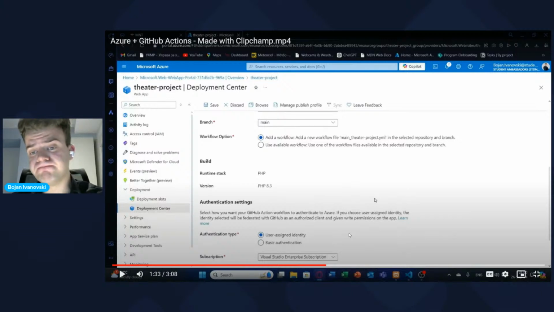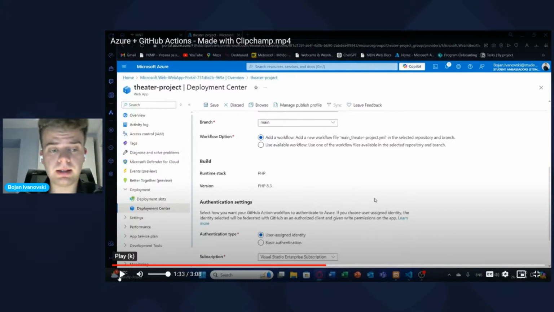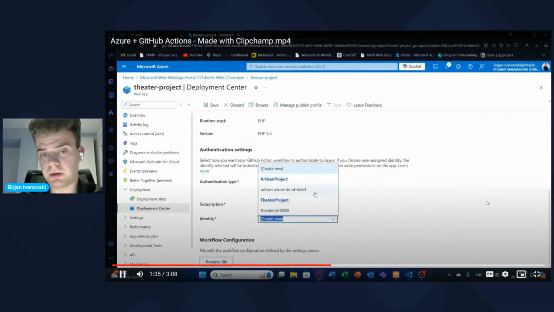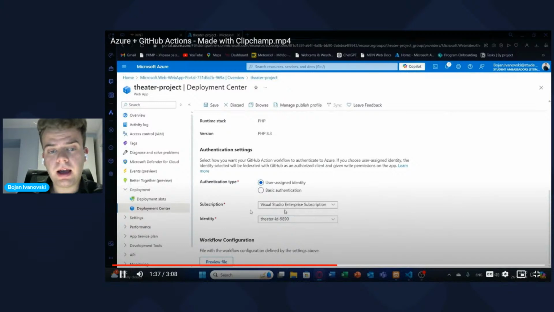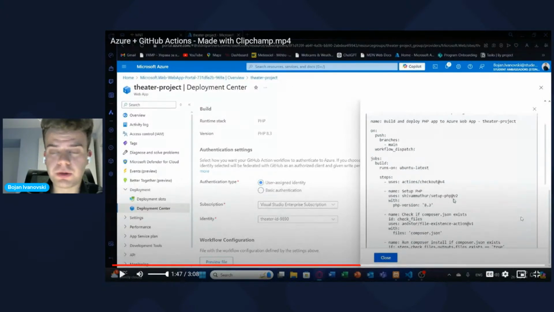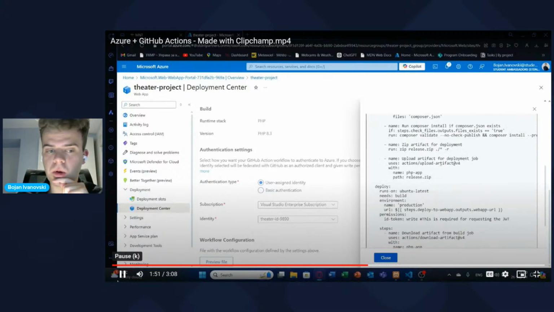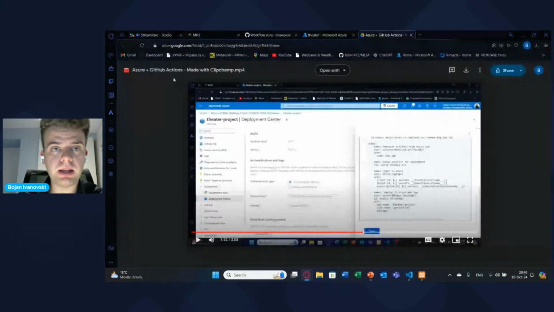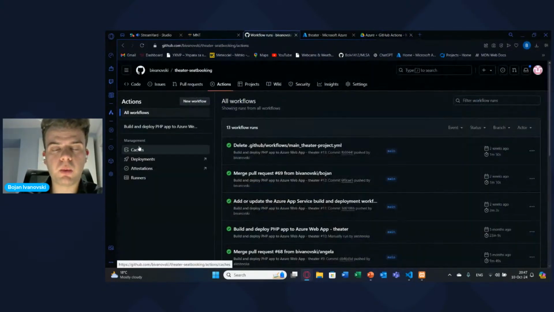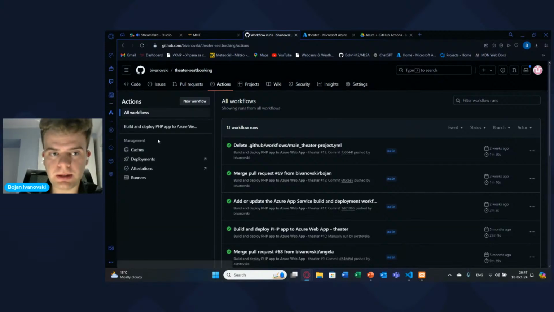So I would say that I wouldn't prefer this one, and I would choose user assigned identity because Azure will do it for me. I wouldn't bother with authentication. I choose my identity, and now Azure will do the magic for me. So now we have the opportunity to preview how our workflow will look. This is the workflow that Azure created for me. Now I will go to GitHub quickly and explain what this workflow does and what properties it has.